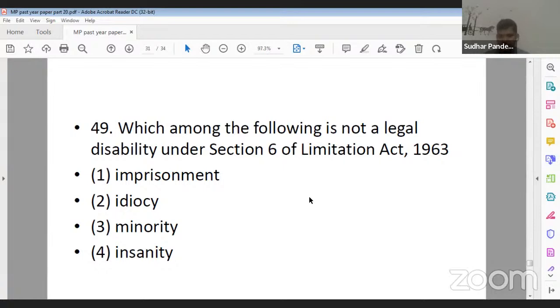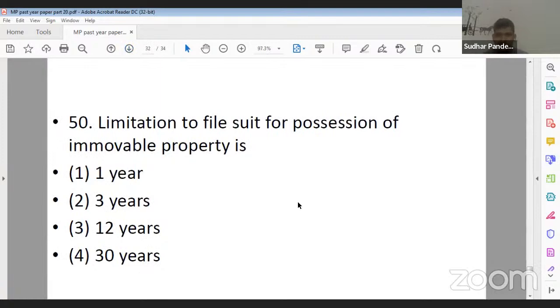Hanji. Its correct answer, Harshvardhan Gautamji is saying first. Okay, very good. Now, if you will read Section 6, so definitely idiocy, minority, and insanity, all these three are the ground of disability, right? So its correct answer is 1, that is imprisonment. So Harshvardhan Gautamji, Ankita ji, both of you are correct. Next question, question number 50.